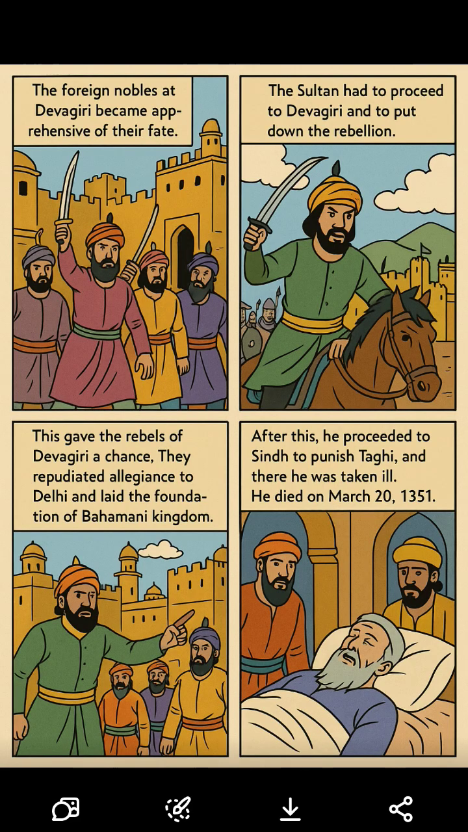Meanwhile, in Gujarat, a rebel named Taghi gave Muhammad a lot of trouble. Muhammad stayed there for 3 years to fix things, and then went to Sindh to punish Taghi, but he fell ill and died in 1351. His rule ended in deep rebellion, loss of territory, and exhaustion.